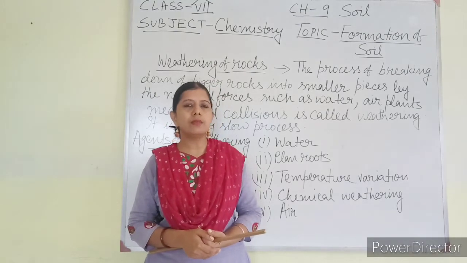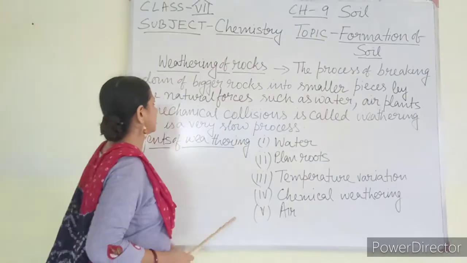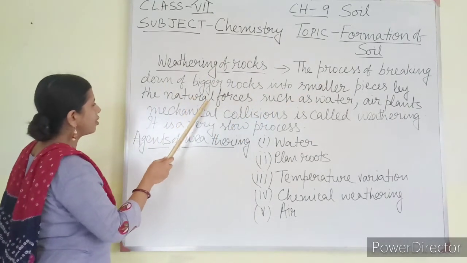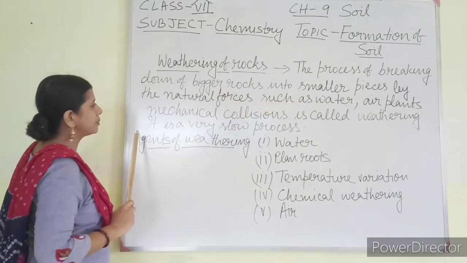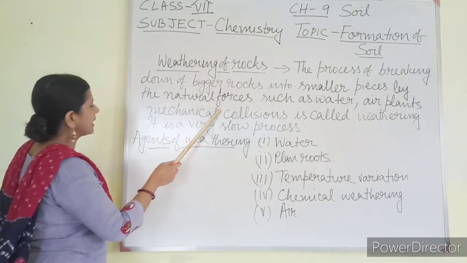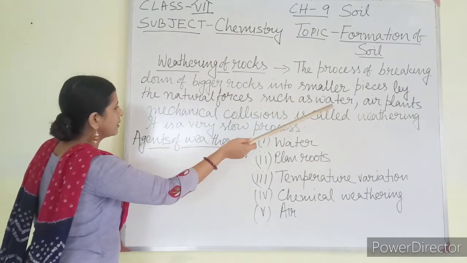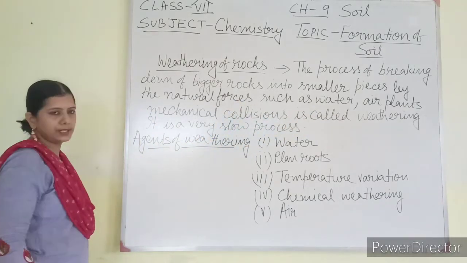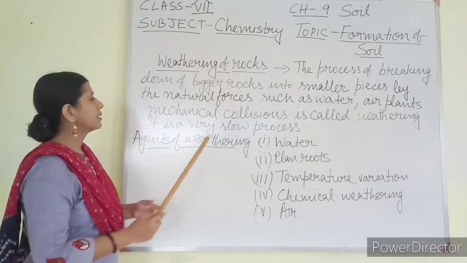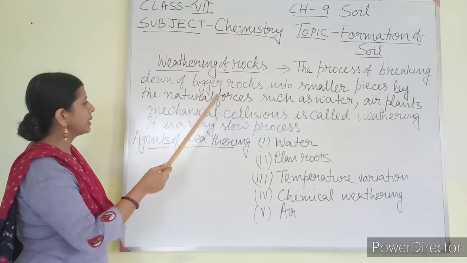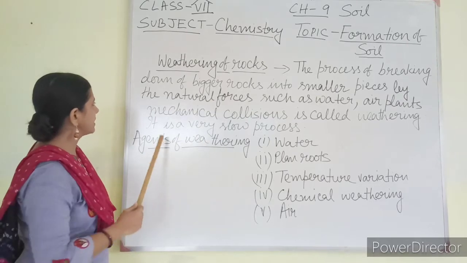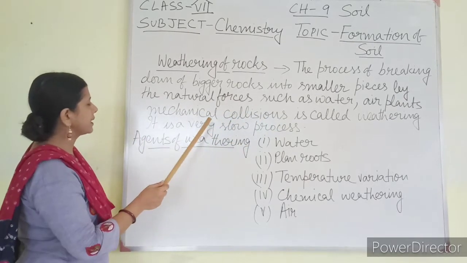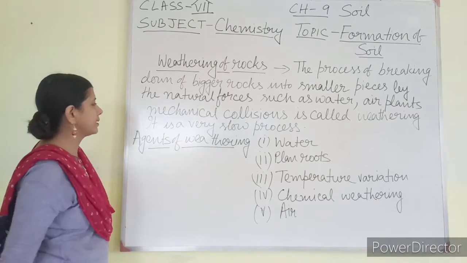Now what do you mean by weathering? That I have written here. What is weathering of rocks? The process of breaking down of bigger rocks into smaller pieces by the natural forces such as water, air, plants, mechanical collision. This is called weathering. I am reading it again. The process of breaking down of bigger rocks into smaller pieces by the natural forces such as water, air, plants, mechanical collision. This is called weathering.